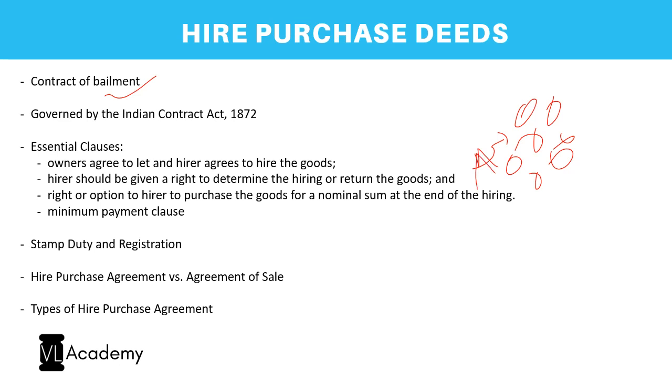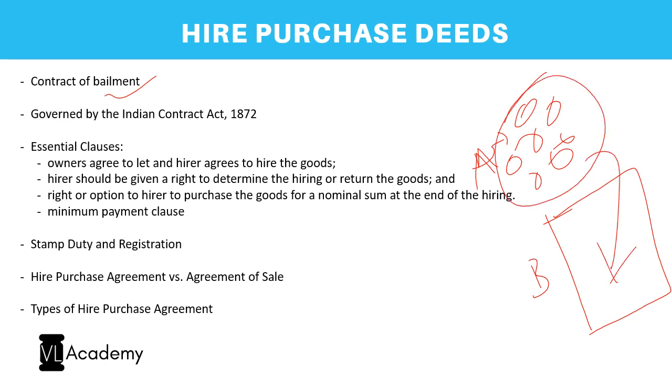Now, A goes to B. So B has a large godown, right? So A wants these goods to be stored in B's godown. So when he stores, he gives certain money. So there is a consideration given for storage, and B also gives a promise to take good care of these products. And this contract is what is bailment. And the bailer and the bailee, A will be the bailer, B will be the bailee. So bailee will take the responsibility to take good care of the products. Correct? So this is the concept of bailment.